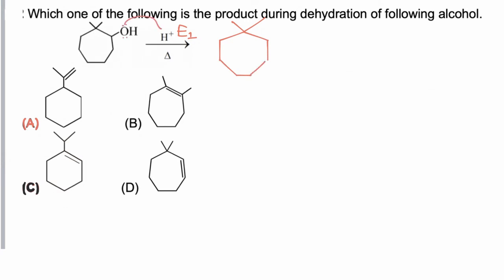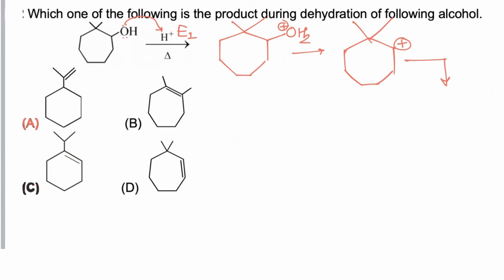Now the oxonium ion has a positive charge on oxygen, which is unstable, so a water molecule is eliminated, followed by the formation of a carbocation. Now this carbocation has a 7-membered ring, and the 7-membered ring is unstable, so rearrangement takes place in such a way that a 6-membered ring is formed.